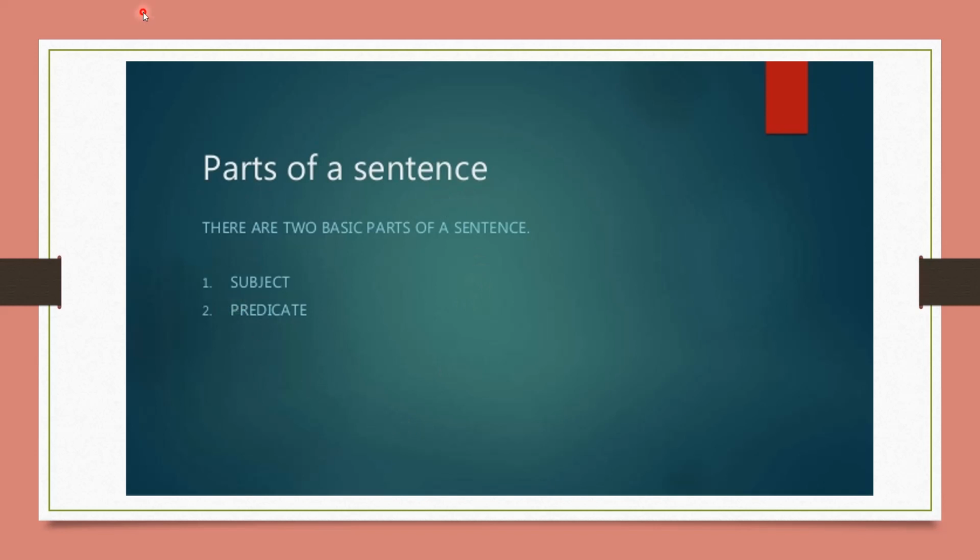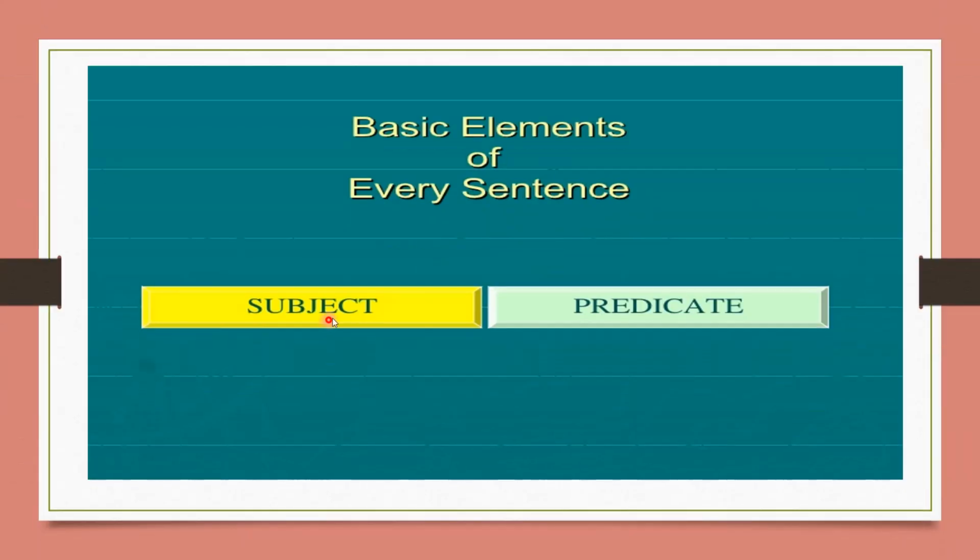There are two basic parts of a sentence. First is subject, second is predicate. As we have seen, the two basic elements of every sentence are subject and predicate. Means a sentence is divided into two parts, subject and predicate.